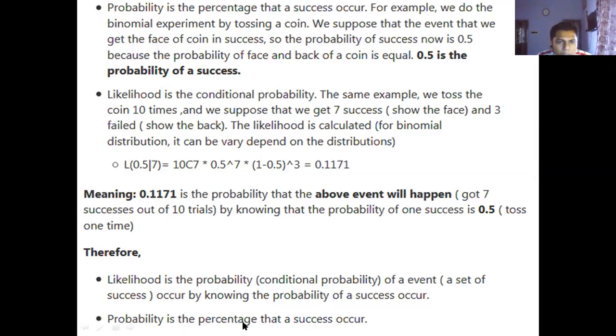But probability is just the percentage that a success occurs. So you can understand that likelihood is also a probability, but it is a conditional probability where you are calculating the probability subject to some specified conditions.